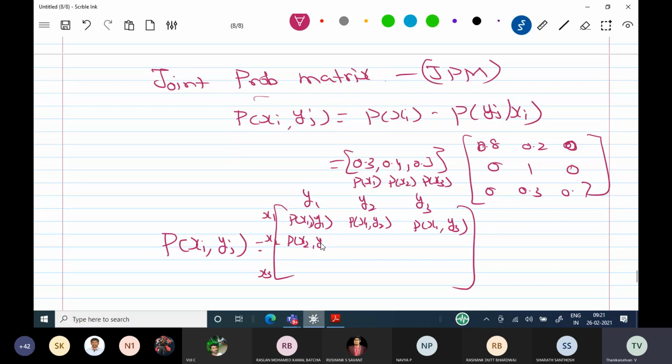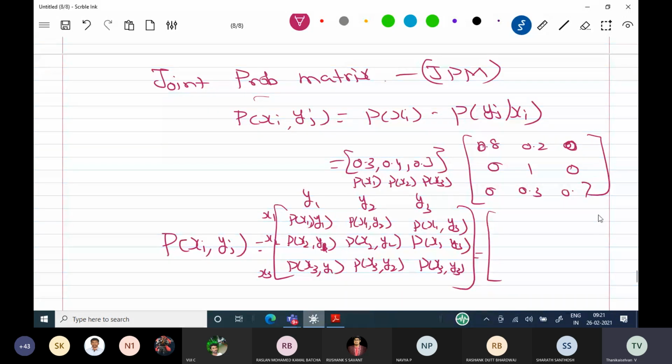Then probability of x2 comma y1, x2 comma y2, x2 comma y3. Then probability of x3 comma y1, x3 comma y2, x3 comma y3. These values only we are going to calculate here.